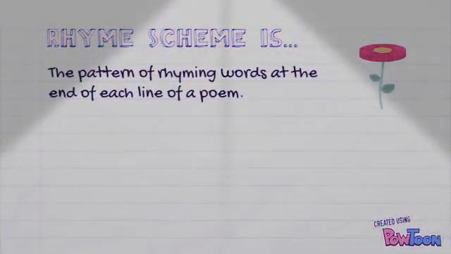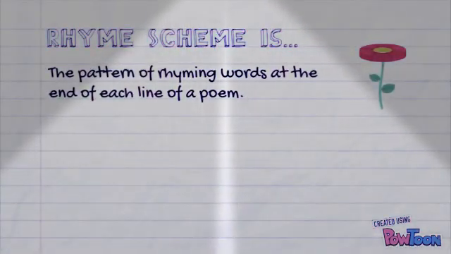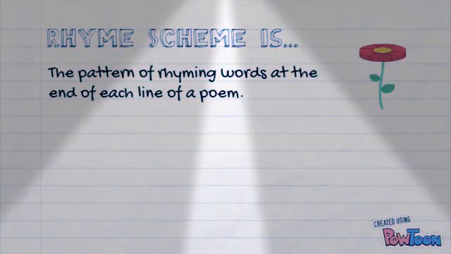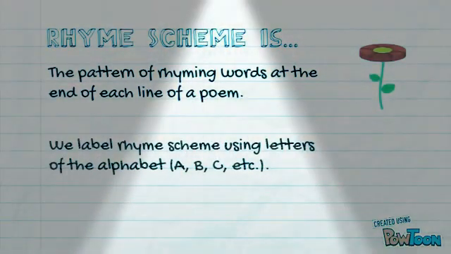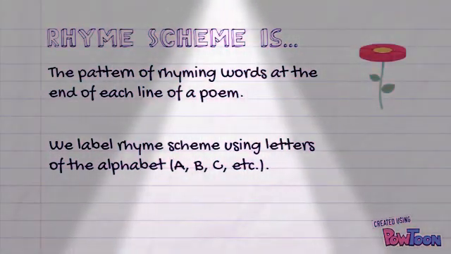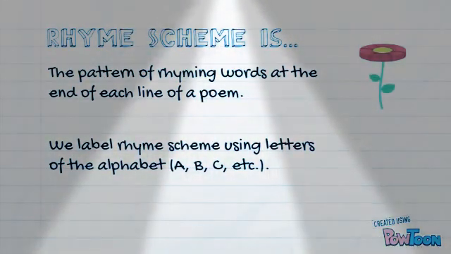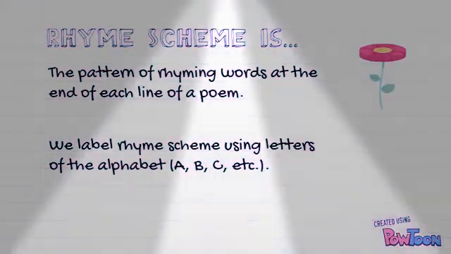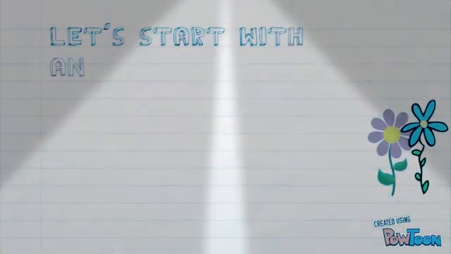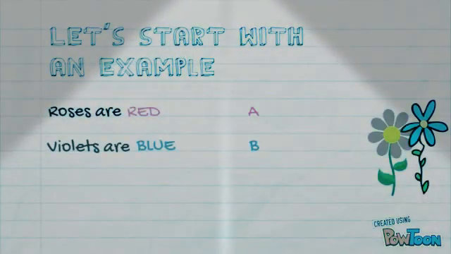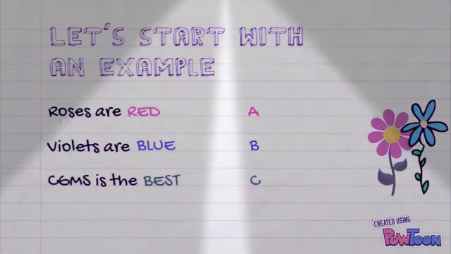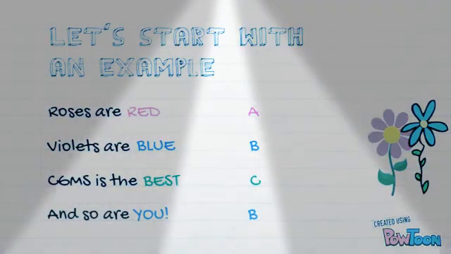Rhyme scheme is the pattern of rhyming words at the end of each line of a poem. We label rhyme scheme using letters of the alphabet like A, B, and C. Let's start with an easy example. Roses are red, violets are blue, CGMS is the best, and so are you.